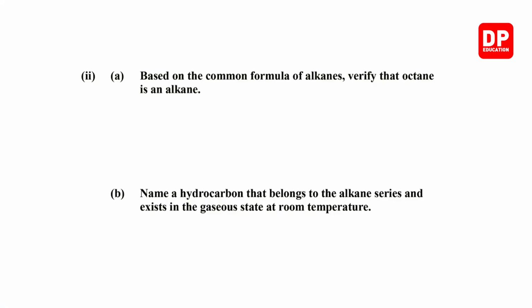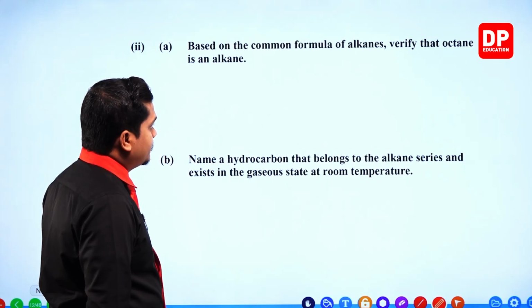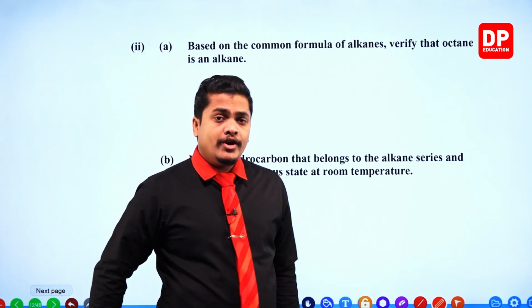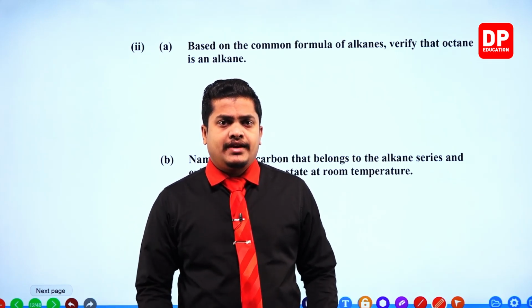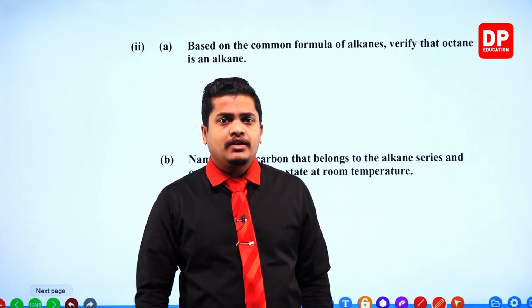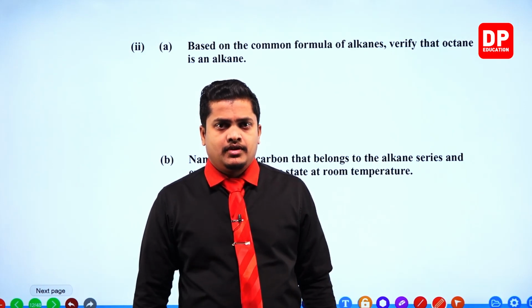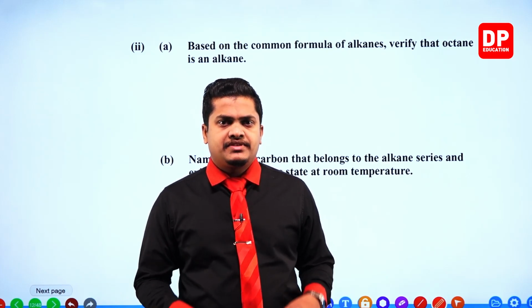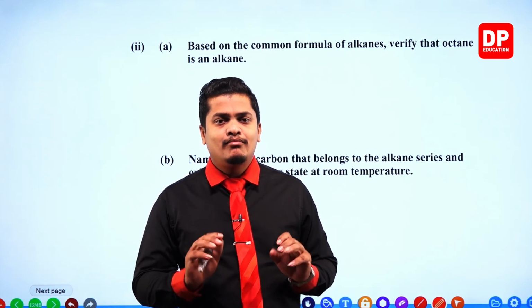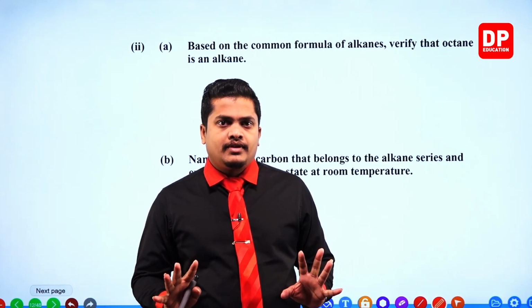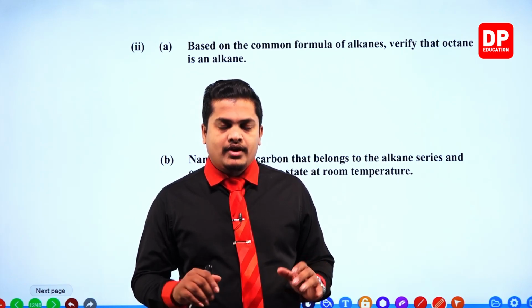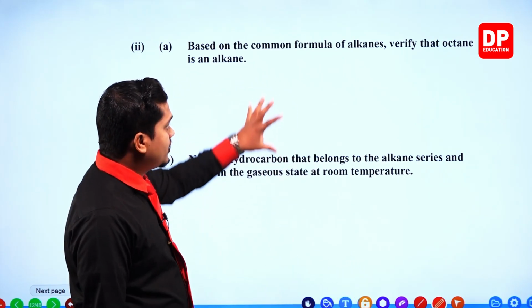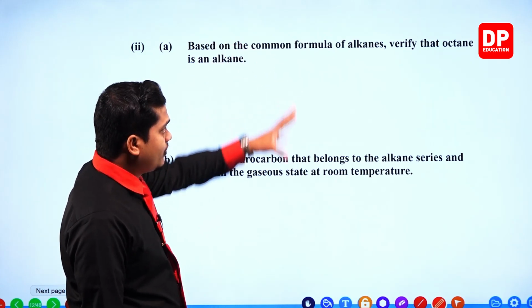Based on the common formula of alkanes, verify that octane is an alkane. So, what do you mean by an alkane, my dear children? An alkane is a hydrocarbon that has only single bonds among the carbon-carbon atoms. All the carbon-carbon atoms are bonded with one single bond. That kind of structure is called an alkane. Now they are asking about the common formula, to be used to verify this.